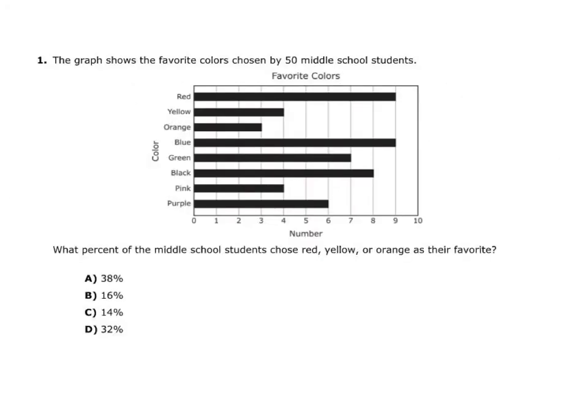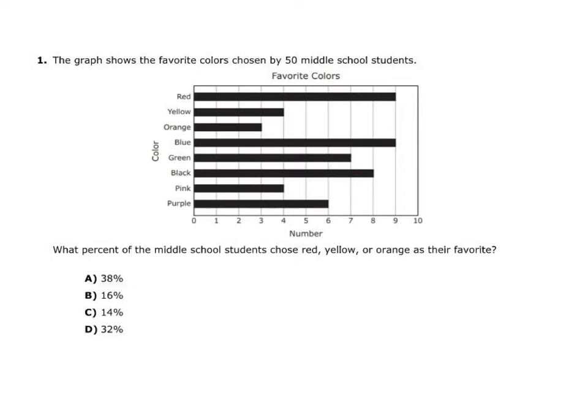So here is the first one. The first one says the graph shows the favorite color chosen by 50 middle school students. What percent of middle school students chose red, yellow, or orange as their favorite color? So we have answer choices, so let's go ahead and get started with that.